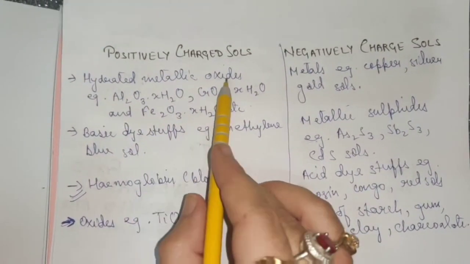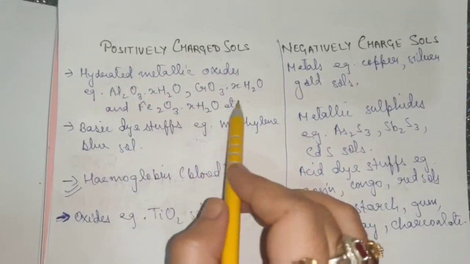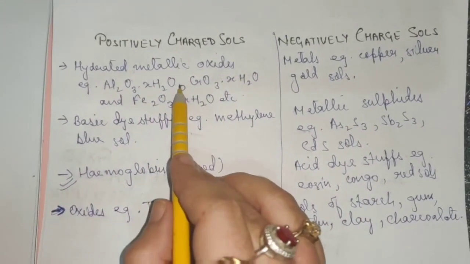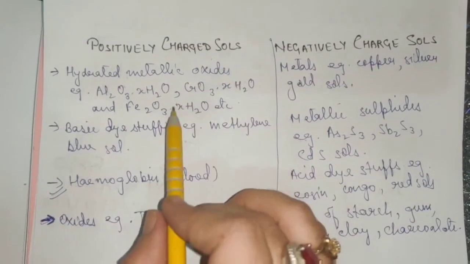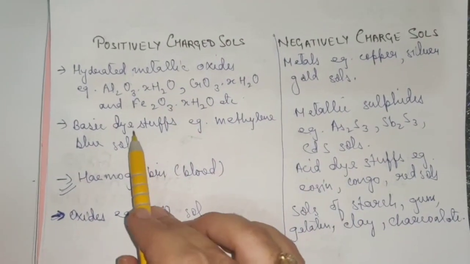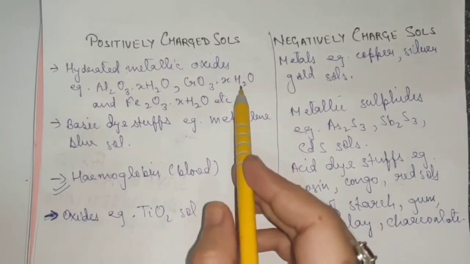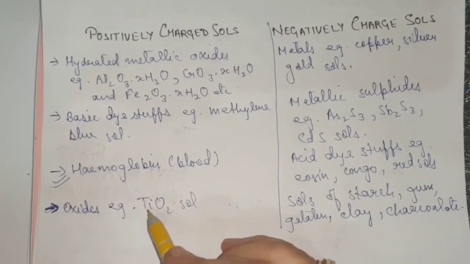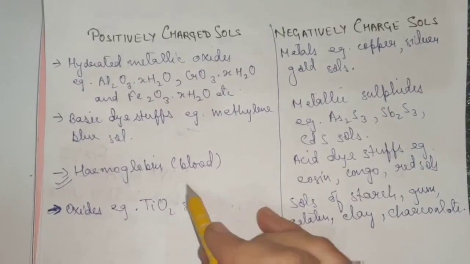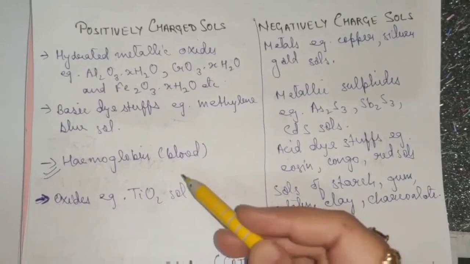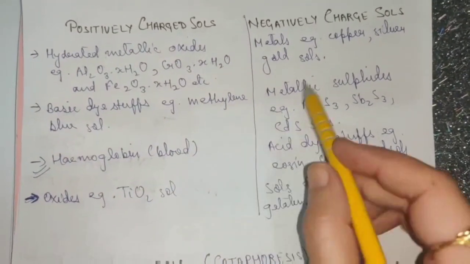Then hydrated metal oxides, like mentioned here, hydrated meaning having some water molecules associated with it, are also positively charged. Basic dyestuffs, for example methylene blue sol, is a positively charged sol. And oxides like TiO2 are also positively charged sols. Please do remember these, children. It is also asked in your exam.